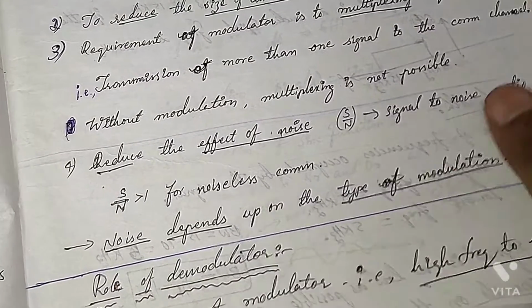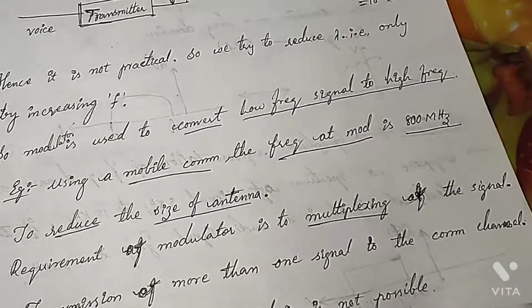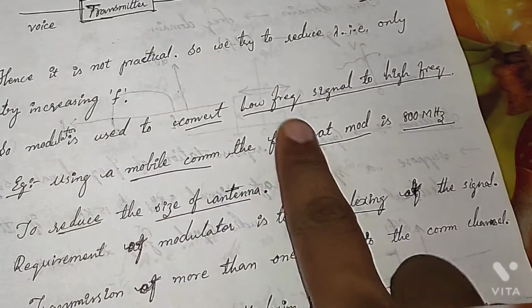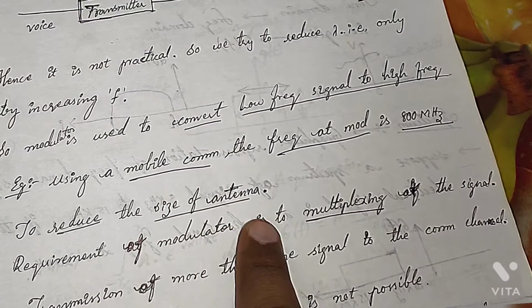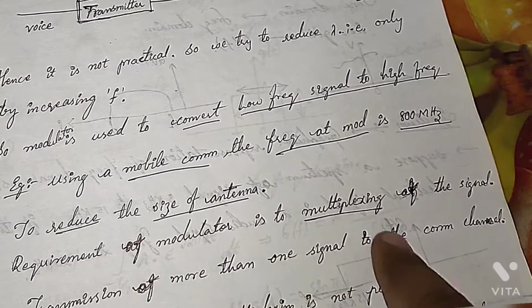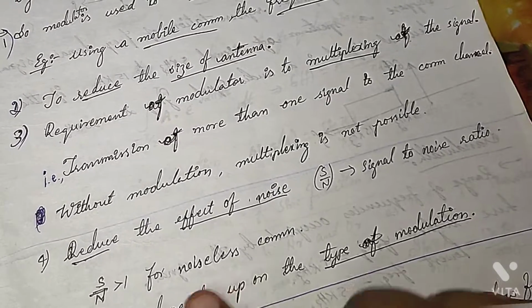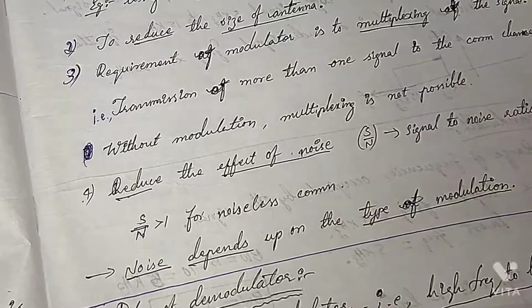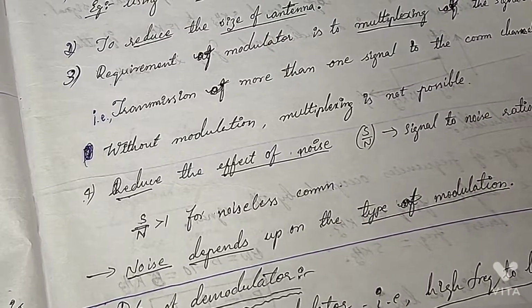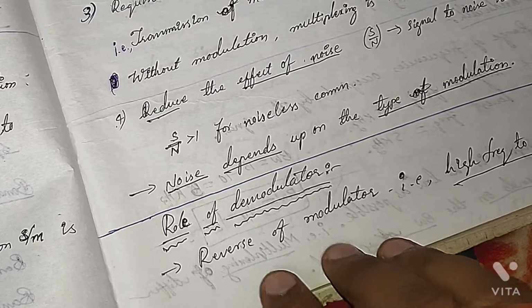These are the four things, and I will revise them again. One is the modulator's purpose is low frequency to high frequency, and the other one is the size of the antenna is reduced, multiplexing is possible. The fourth one is to reduce the effect of noise. So on this the effect of noise is reduced, and the last one is the other side of the